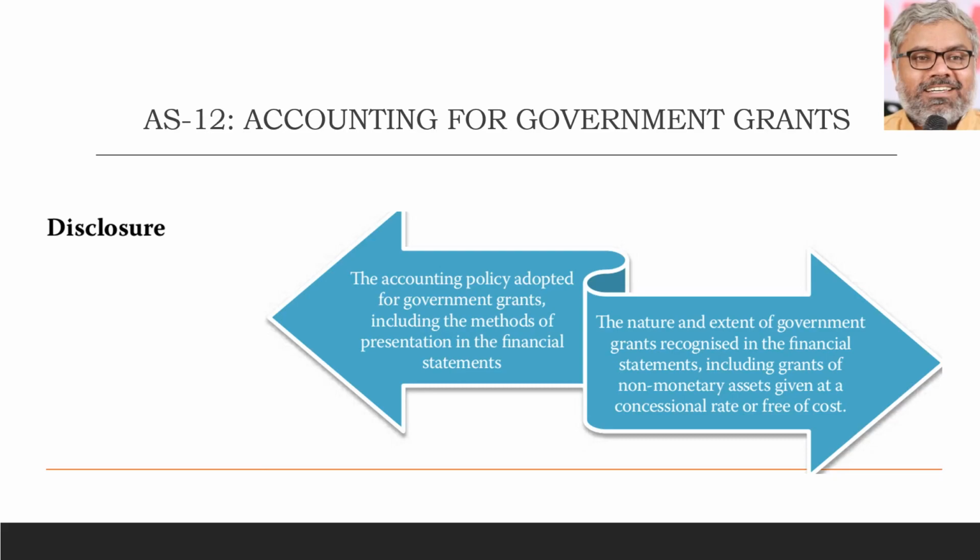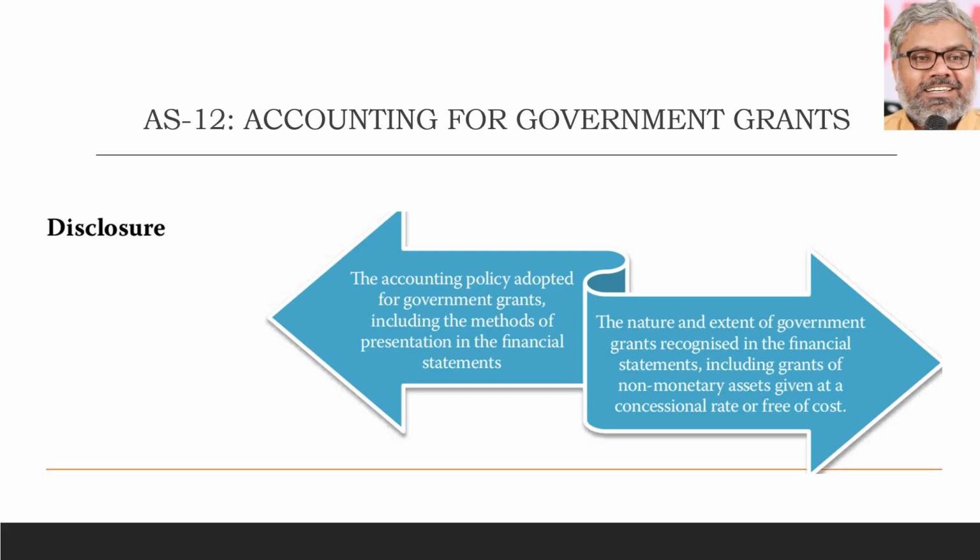What accounting policy they have adopted for government grants. For example, did they use method 1 or method 2 if at all there was a grant related to fixed assets? What is the method of presentation in the financial statement? What presentation they are showing in the financial statements, they have to disclose that. And not only that, nature and extent of government grants recognized in the financial statements, including the grants of non-monetary assets also given at a concessional rate or free of cost.